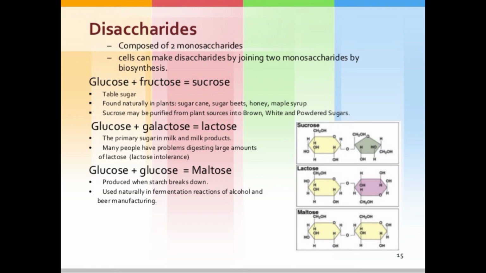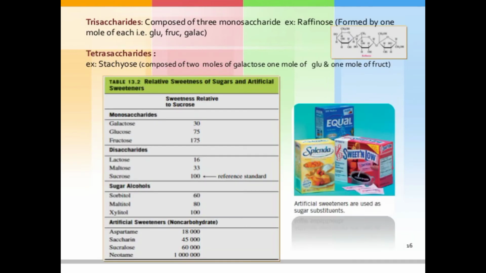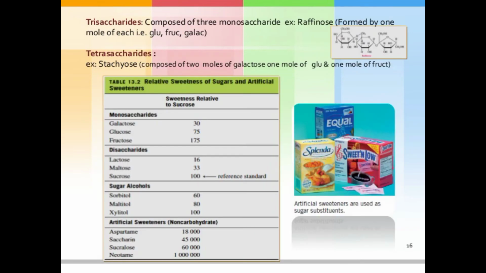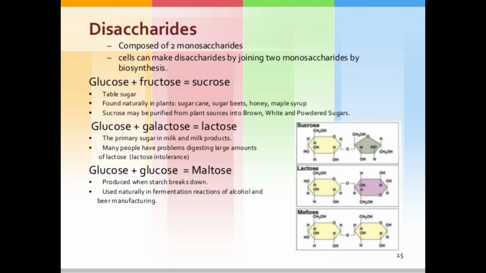The disaccharide structures are shown in this slide: sucrose, lactose, maltose.